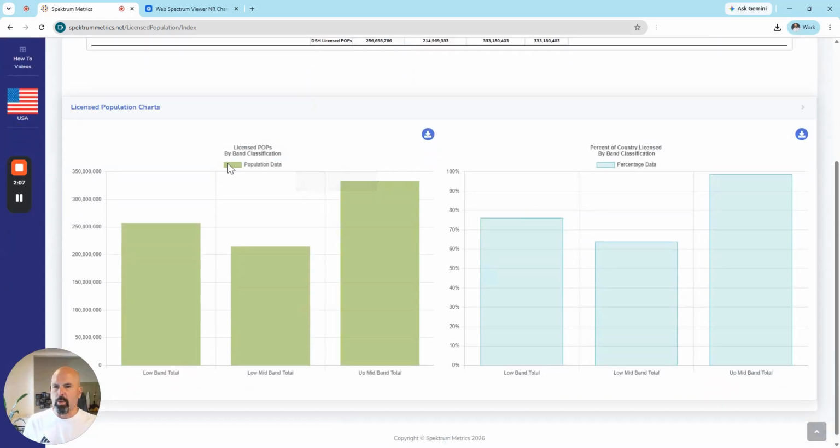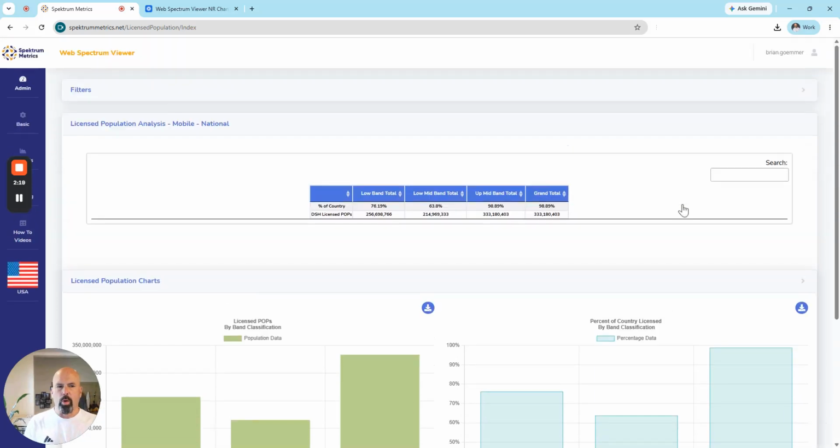Those are broken down below in charts, where the chart on the left is the raw numbers of population, and on the right, the percentage of the population, depending on what you want to show. You can download these charts just by clicking the blue circle.